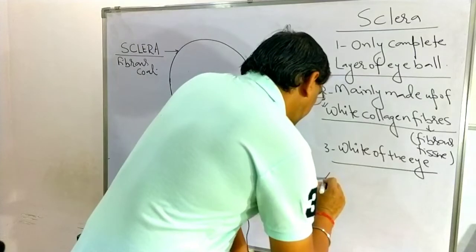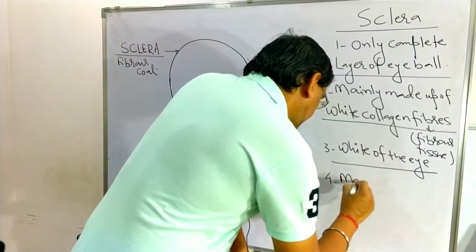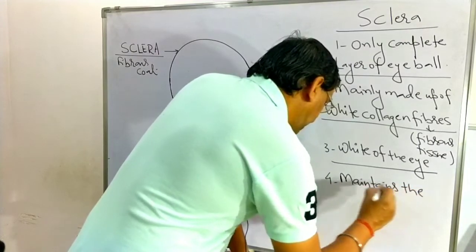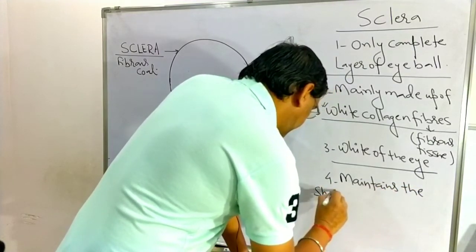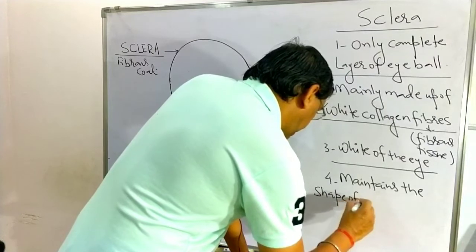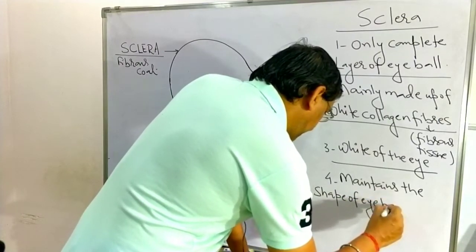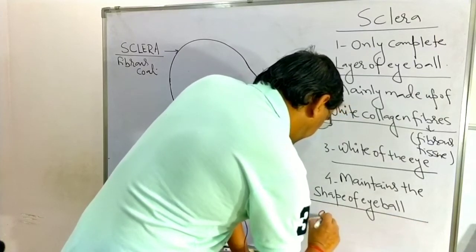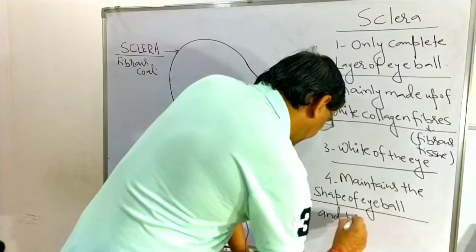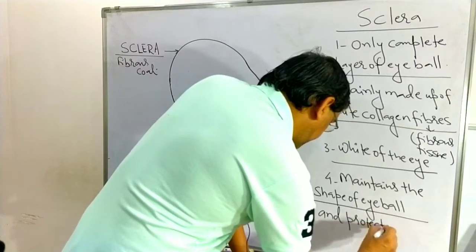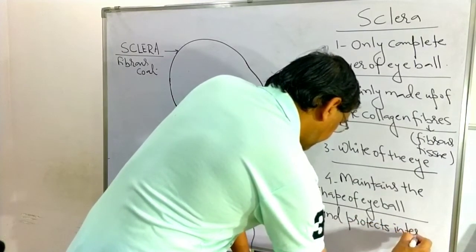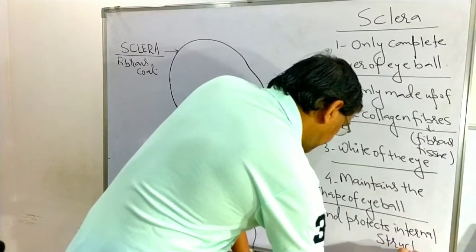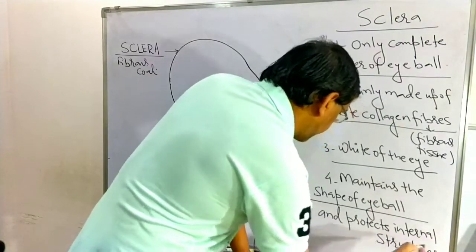So what is the function of sclera? Sclera maintains the shape of the eyeball and protects the internal structures.